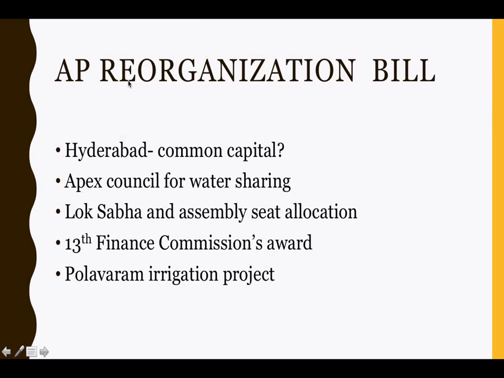This dam across the Godavari river is under construction, and it is located in West Godavari and East Godavari districts in Andhra Pradesh. Now the Polavaram irrigation project will be declared a national project, which means the center will take its regulation and development under its control. Before it was under the state. Now since it has been declared a national project, the center will take care of it completely.